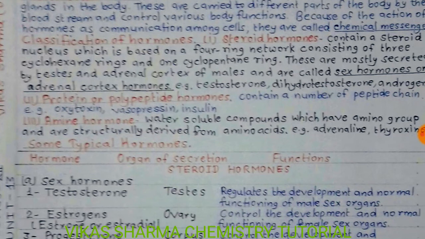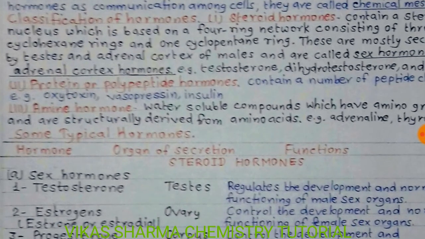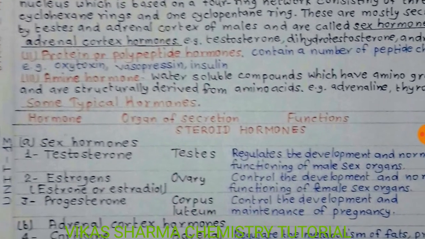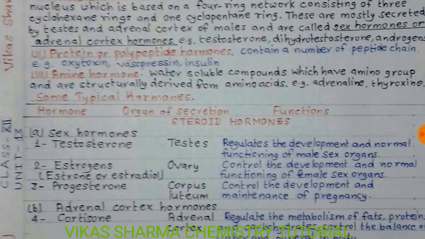Example, oxytocin, vasopressin, insulin. They are considered polypeptide hormones. Third category is amine hormones, water soluble compounds which have an amino group and are structurally derived from amino acids, such as adrenaline and thyroxine. These are types of amine hormones.